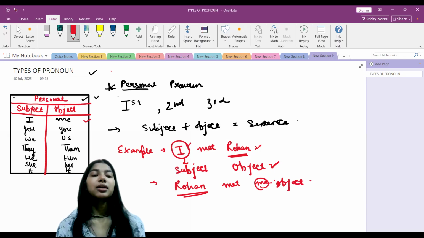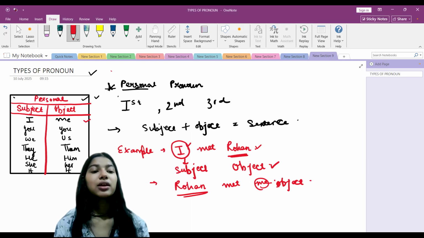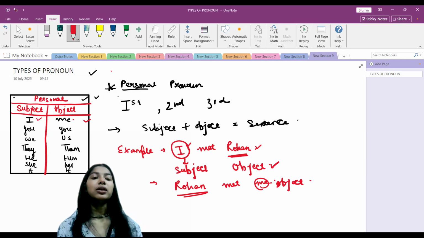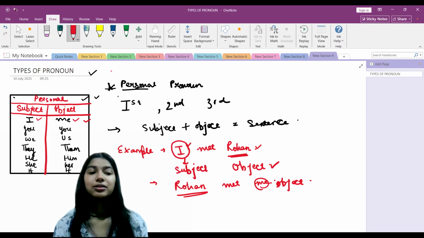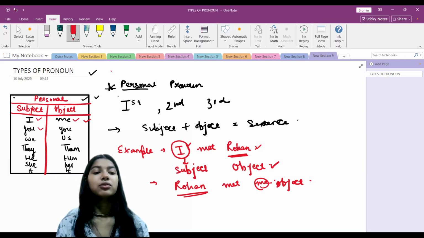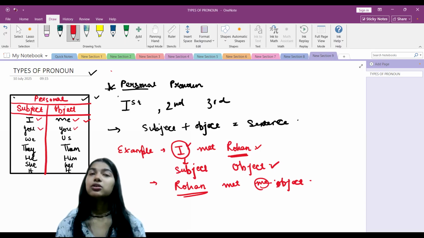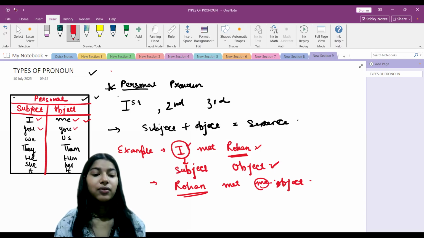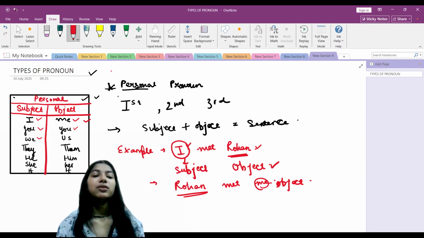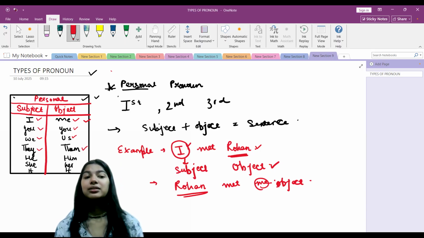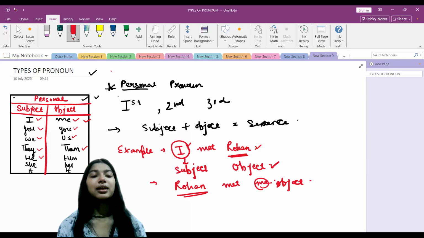As you can see in the table also, when the subject is I, we make the object me. When the subject is you, we use the object you itself. When we use we, the object is us. When we use they as a subject, we use them as the object in the sentence. Just like that, he and him, she and her, it and it.